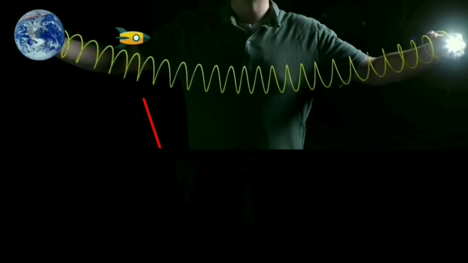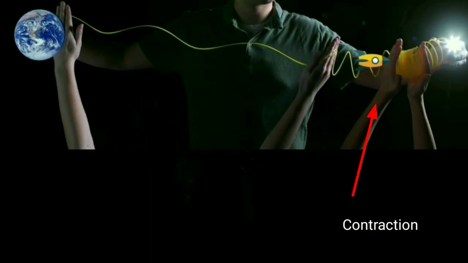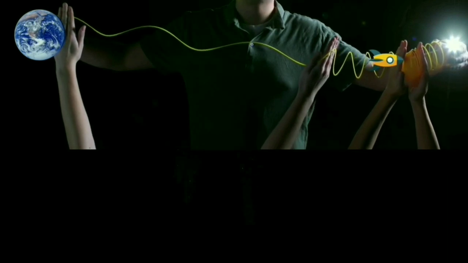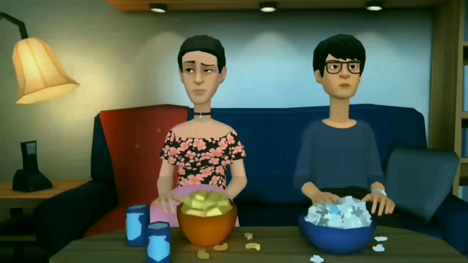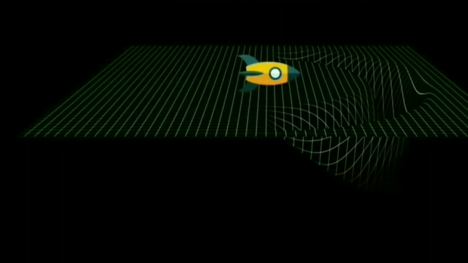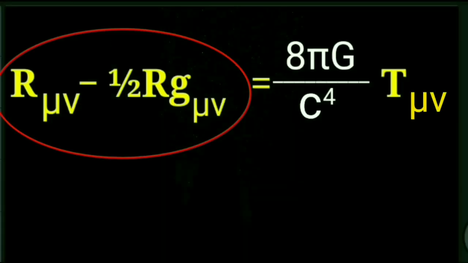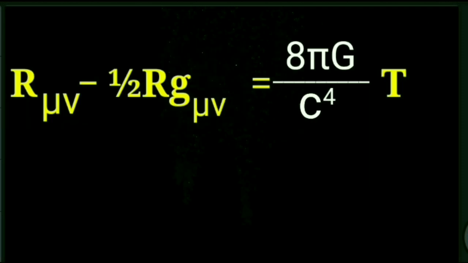Now the idea is, what if we take a region of space and put our spaceship there and expand space behind us and contract in front of it? That's how we can move at any arbitrary speed. How will you deform space like this? That's so easy. We have to contract space in front of us and expand behind us, so we know the geometry of the space-time. Alcubierre put the geometry of space in the left side and did back calculation to know what the mass or energy distribution should be to deform space like this.